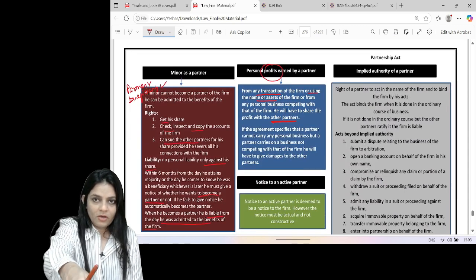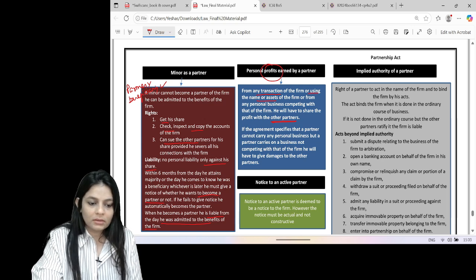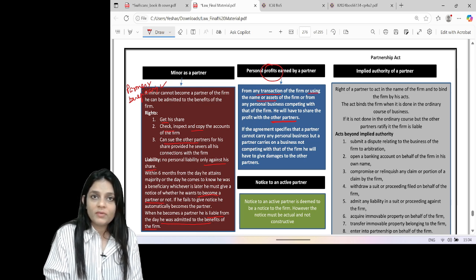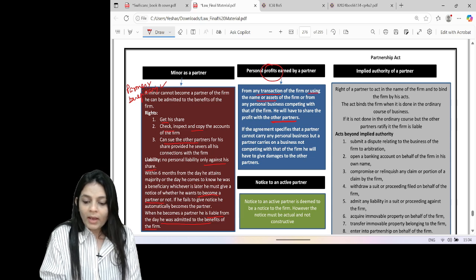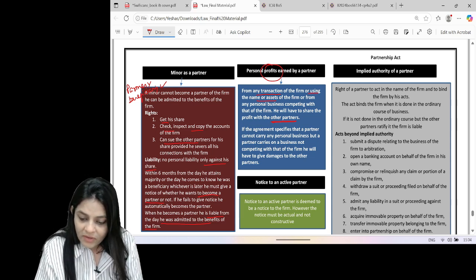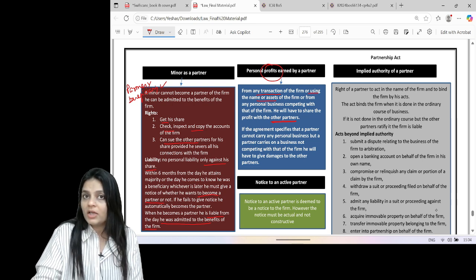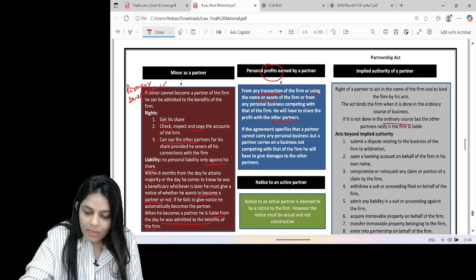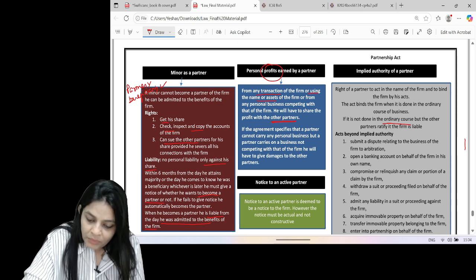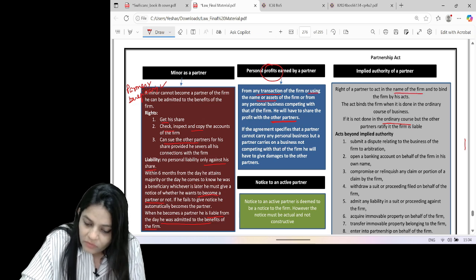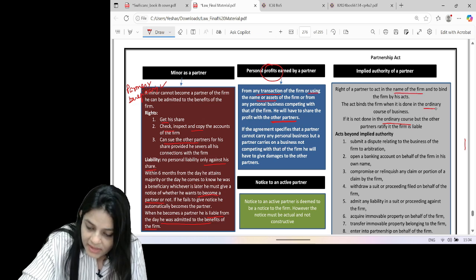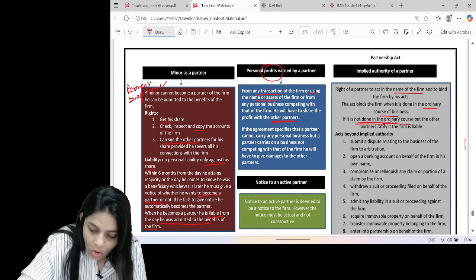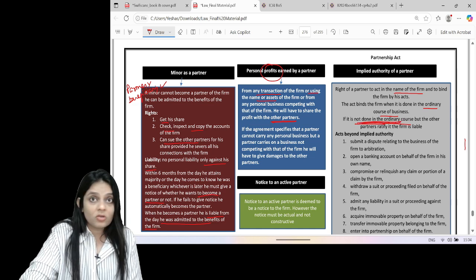Now, what is the implied authority of a partner? A partner, for the purpose of the business of the firm, is both the agent as well as the principal of the other partners. While acting in the ordinary course of the business, if he does any act, the act shall bind the firm. It must be done in the name of the firm, and as I said, it must be done in the ordinary course. If the act is not done in the ordinary course, the firm is not liable.